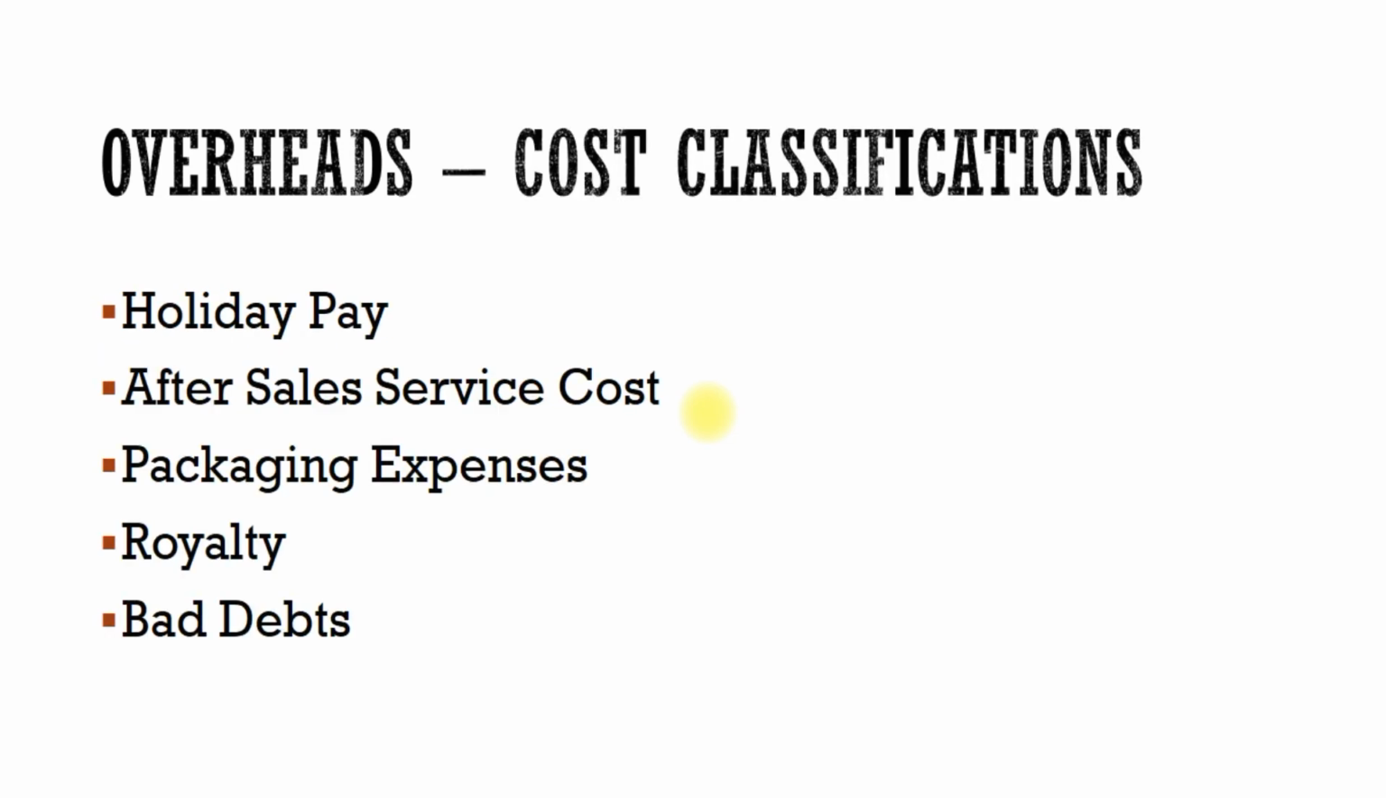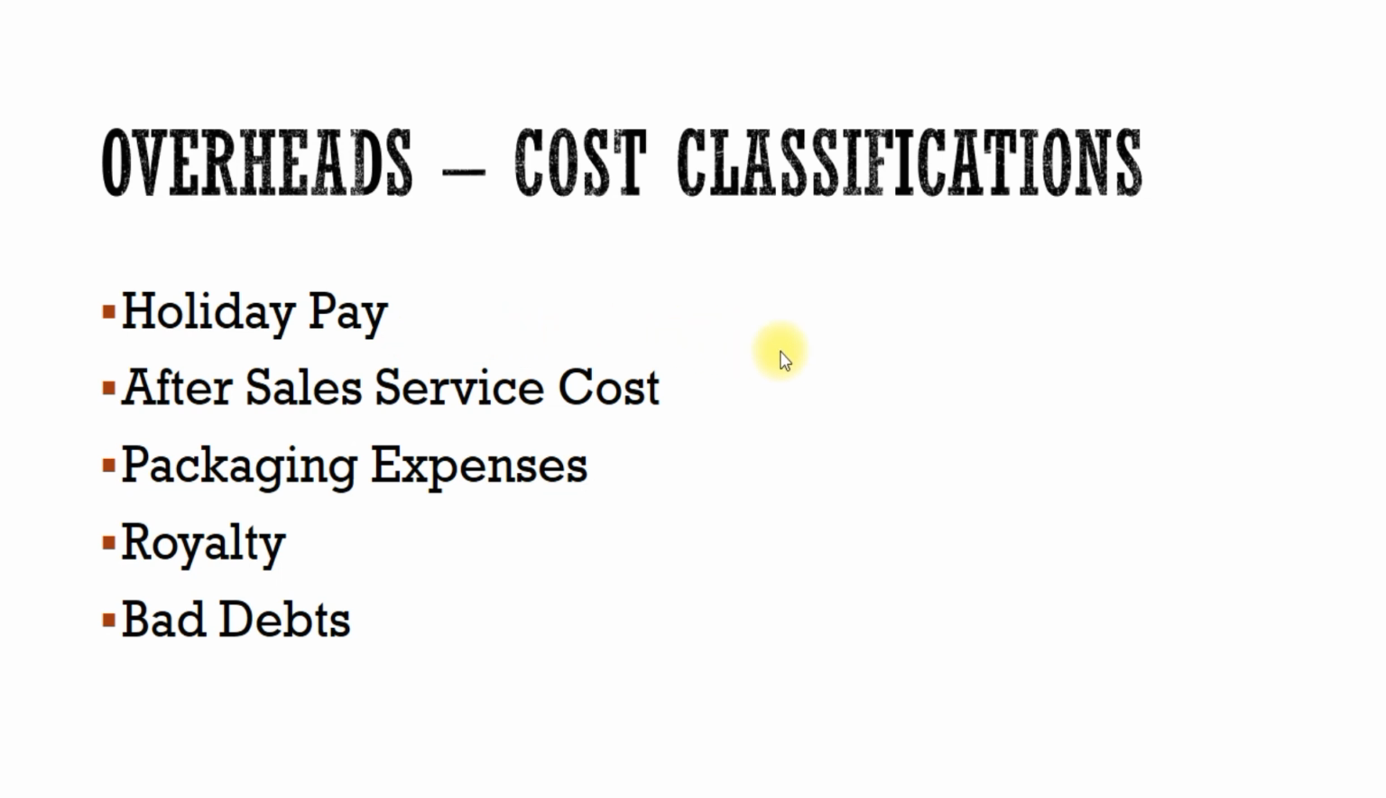Next, we'll take a look at what are the cost classifications of overheads. In this we cover holiday pay, after sales service cost, packaging expenses, royalty, bad debts, etc. Cost classification is the process of grouping costs according to acceptable and common characteristics, establishing a series of groups according to which costs are classified. The following items in a cost account are classified as follows. Holiday pay is the first item.